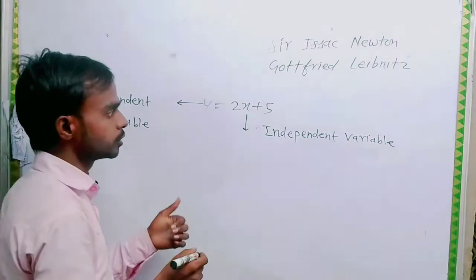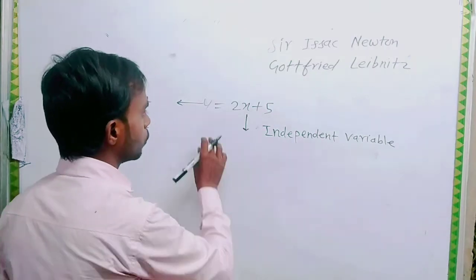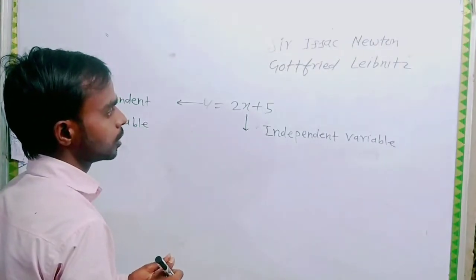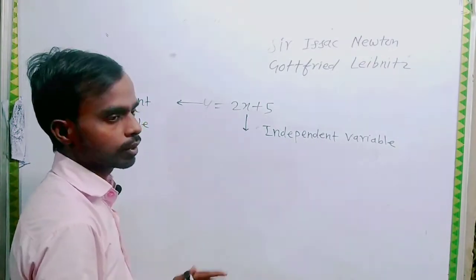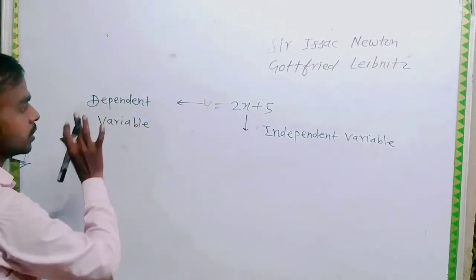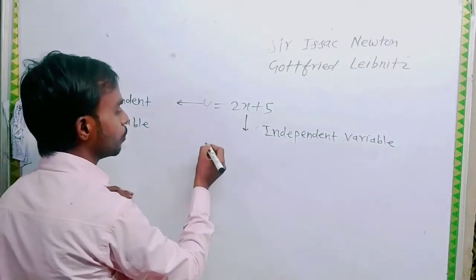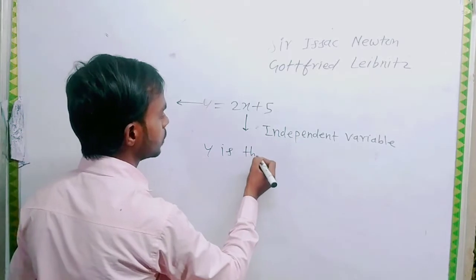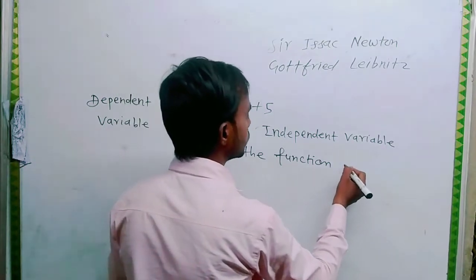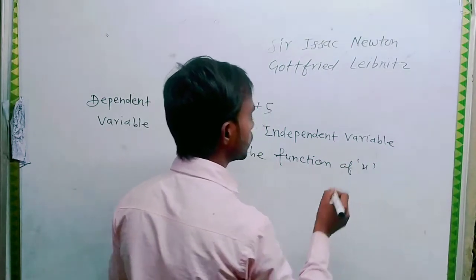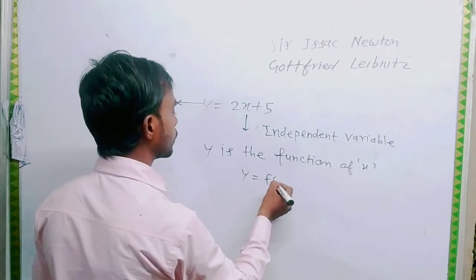That means when you change the value of x, y will also change according to x. So simply, x is the independent variable and y is the dependent variable. On the other hand, you can also say y is a function of x, and it is written as y equals f of x.